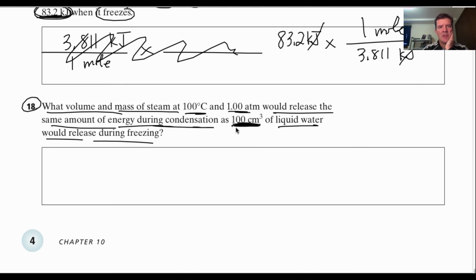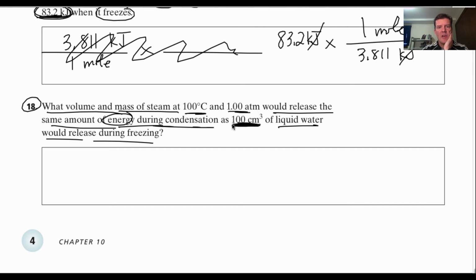So we have to use moles, obviously. We're talking about energy here, and our energy is the molar enthalpy. We got to get to moles. Molar enthalpy of vaporization, molar enthalpy of fusion. All right? So let's do this first.